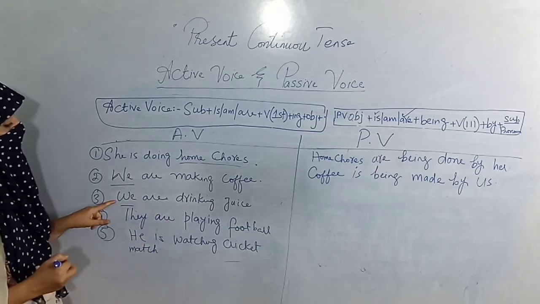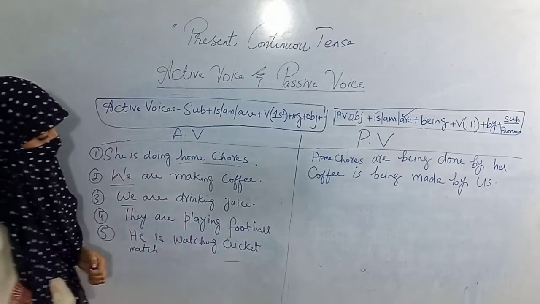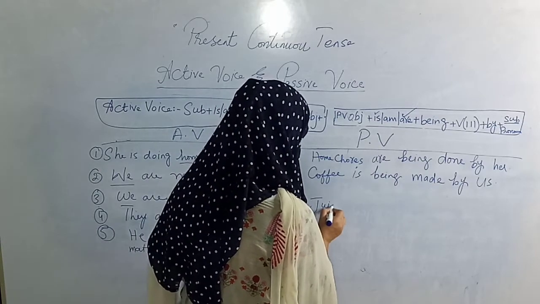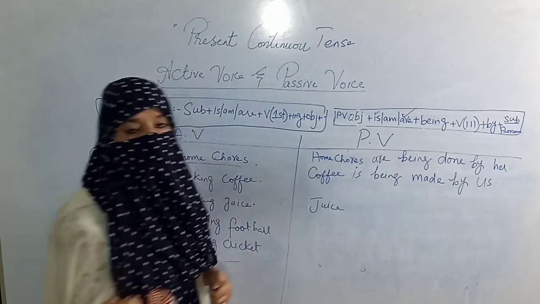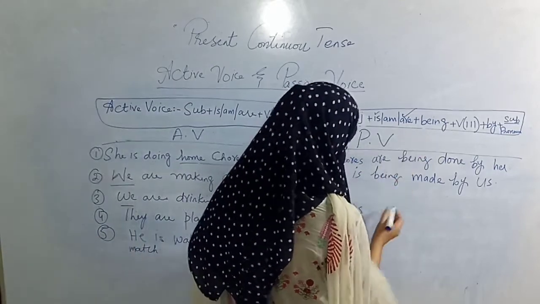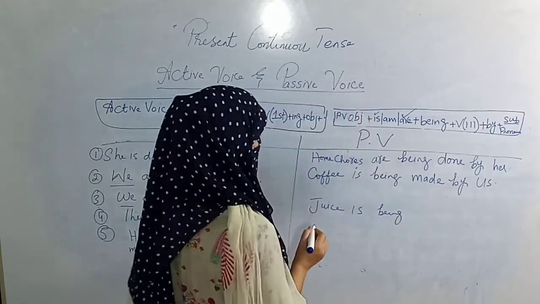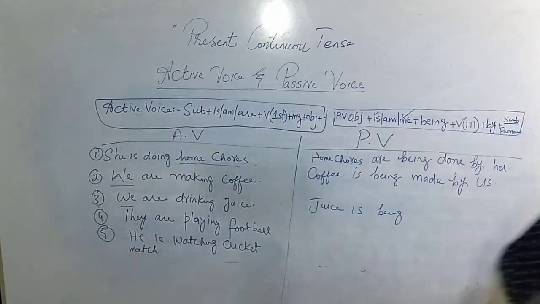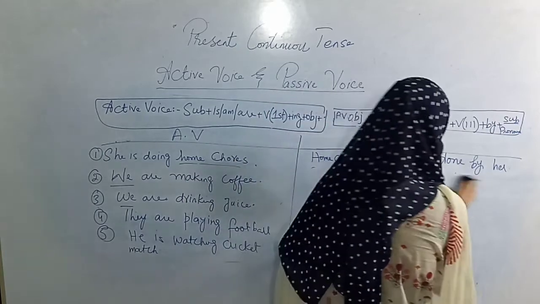The third sentence is we are drinking juice. Juice is also a singular object, so is will come here. Juice is. Then according to the formula, being will come here. Juice is being. I think I should write here, because it is going just out of line.